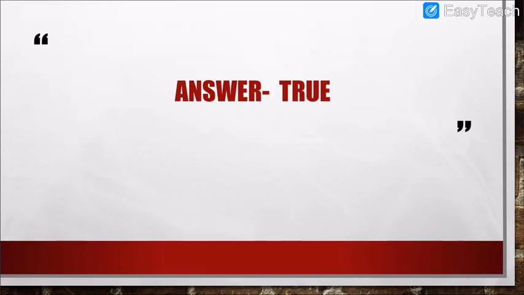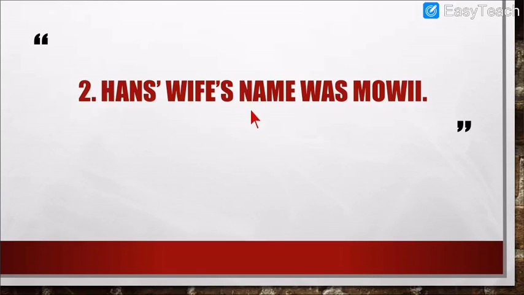Okay. Number 2. Hans' wife's name was Moi. So the name of Hans' wife was Moi. What do you think? There were 3 characters, Hans, Moi and Martha. So what was the name of Hans' wife, Moi or Martha? If it was Moi, then this statement should be true. If not, then it should be false. What do you think? I am giving you few seconds to think about it so that you can recall the story.